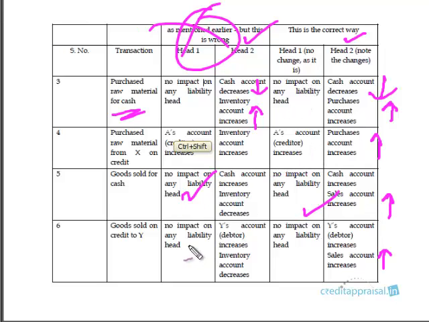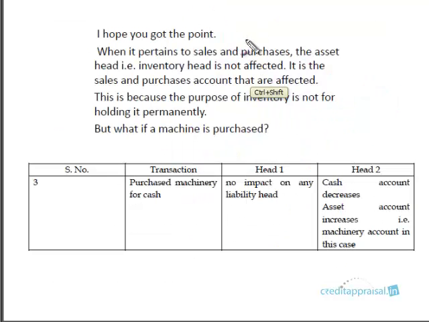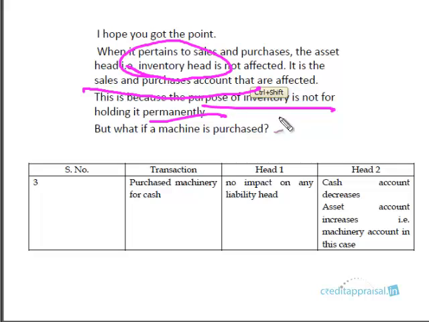See, these two are same, these two are same, and these two are same. The cash is also the same. The only change is that instead of inventory, we will have the purchase account and the sales account. So I hope you got this point very clear. When it pertains to sales and purchases, the asset head, that is the inventory head, is not affected. It is the sales and purchase account that is affected. That is because the purpose of inventory is not permanent holding. It is for sale, right?